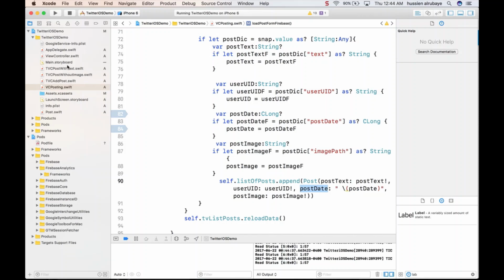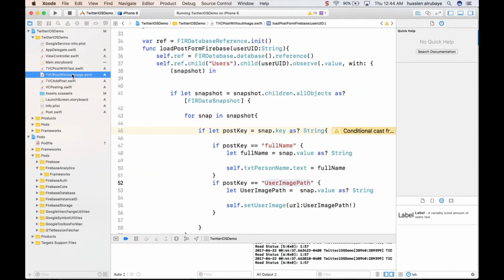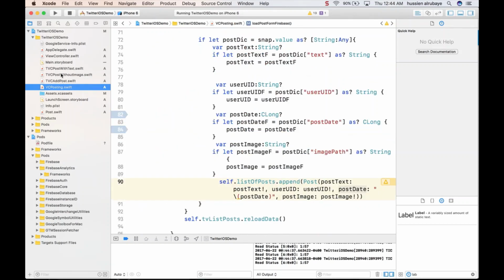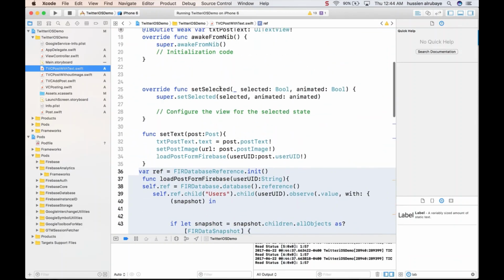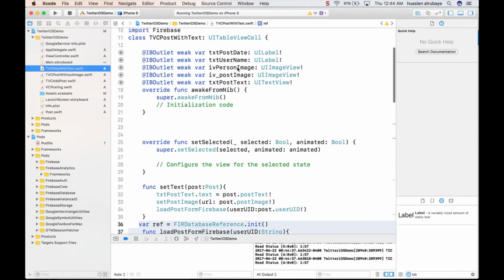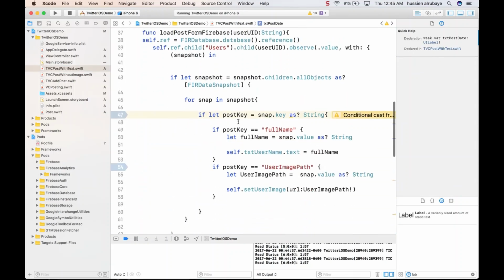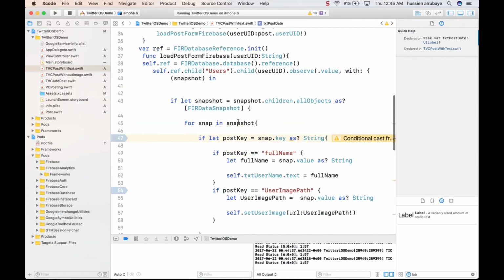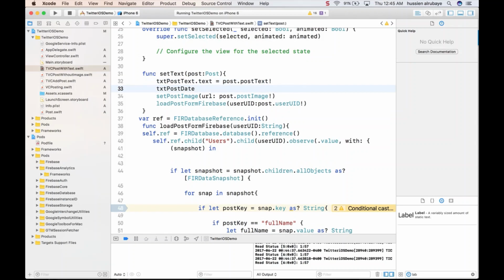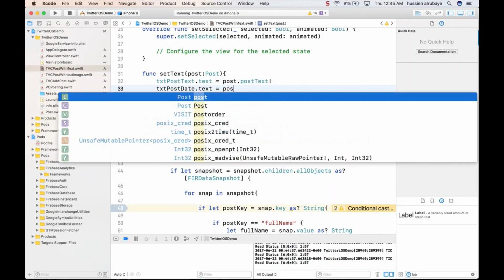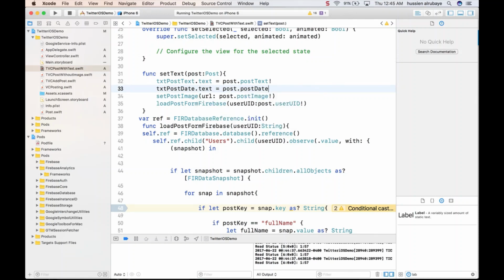So if I just go to these things, which talk about the TV post with text or without text, you see in both of these, I have a variable for the text post date. Now you are responsible to change this long number to date time, but for me I will just get whatever I have here. So I say, hey, dot text will be whatever you have in the post dot post date.